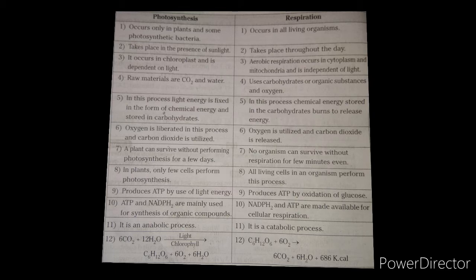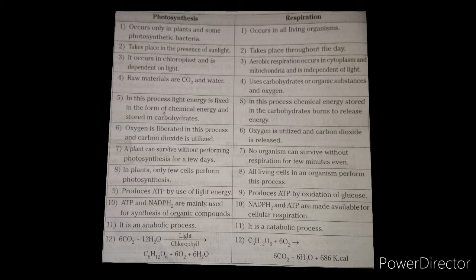In photosynthesis, oxygen is liberated and carbon dioxide is utilized. As we know, carbon dioxide is a raw material, so it is utilized and oxygen is released. When you see respiration, oxygen is utilized and carbon dioxide is released. Why do we utilize oxygen here? For the oxidation of glucose. It is the reverse of the process of photosynthesis.